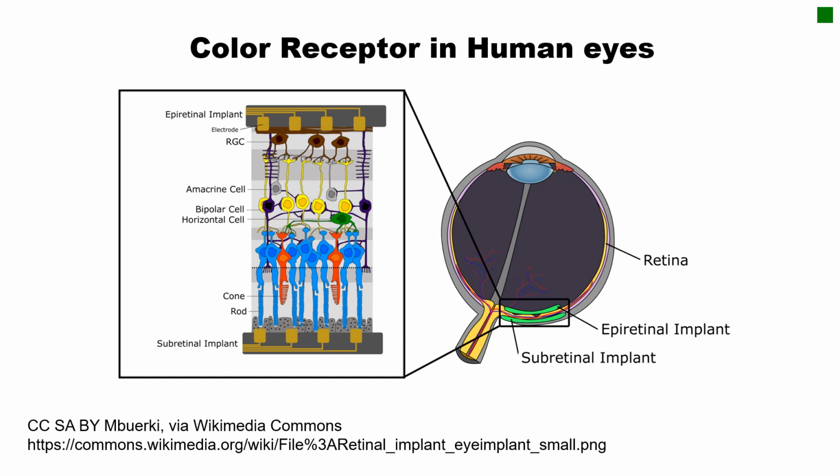Our eyes have light sensing cells. One type of cells we call rod cells. A lot of rod cells here can sense the light. So these rod cells are mainly responsible for the sensitive sensing of light. And we have a smaller number of another type of cells, so-called cone cells. These cone cells are responsible for different wavelengths recognition. That means the different color sensing in our eyes.